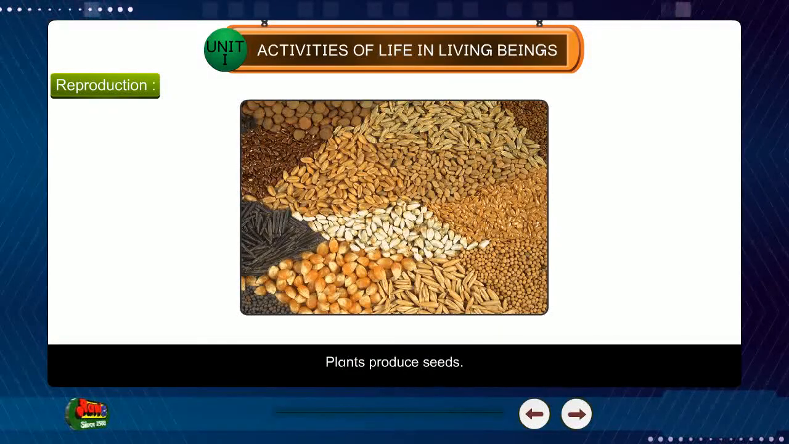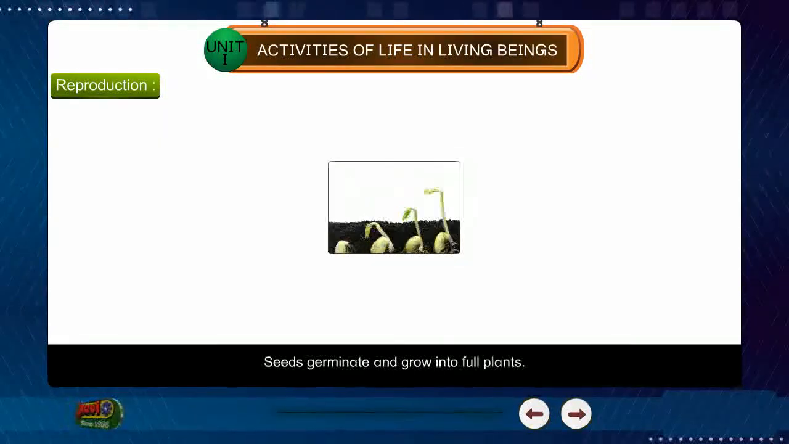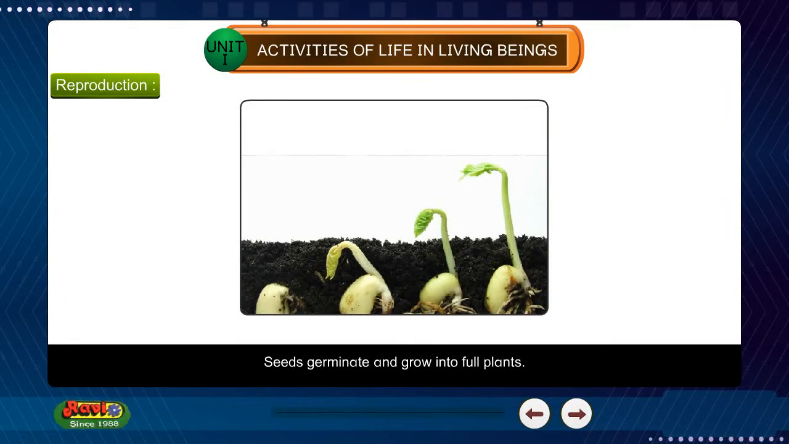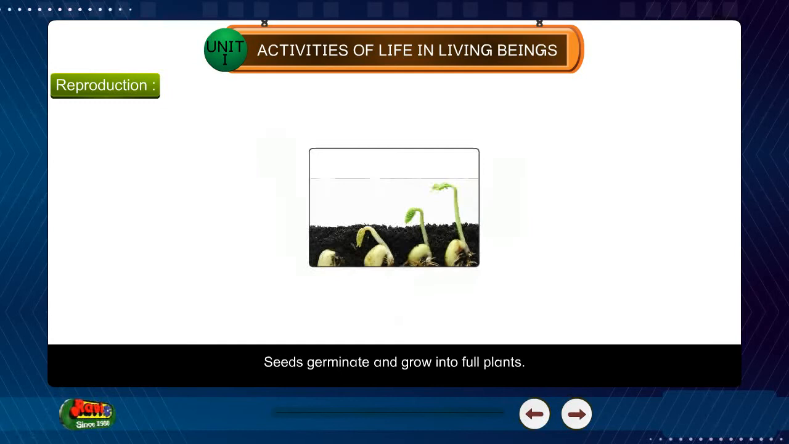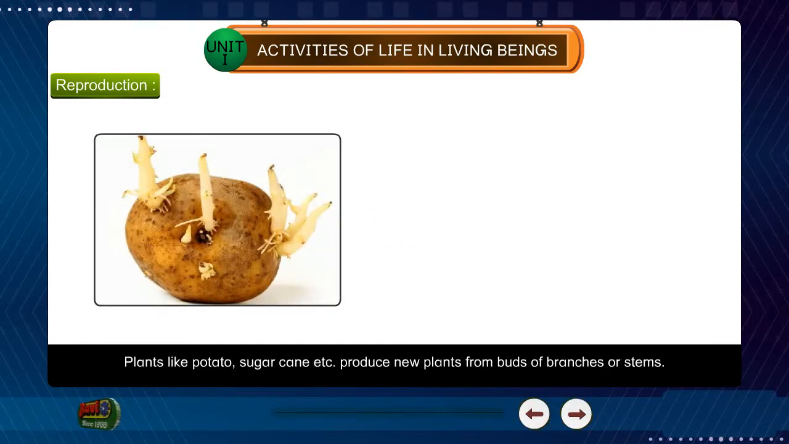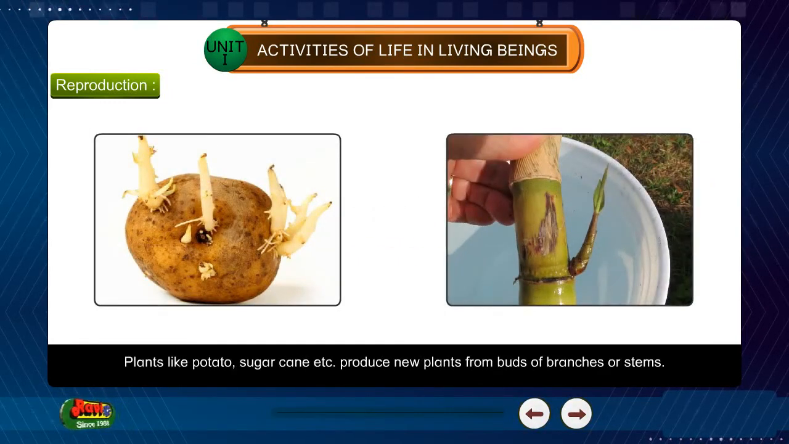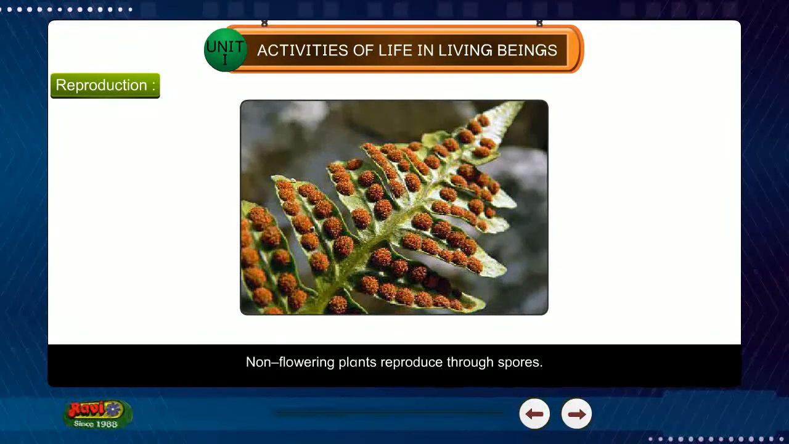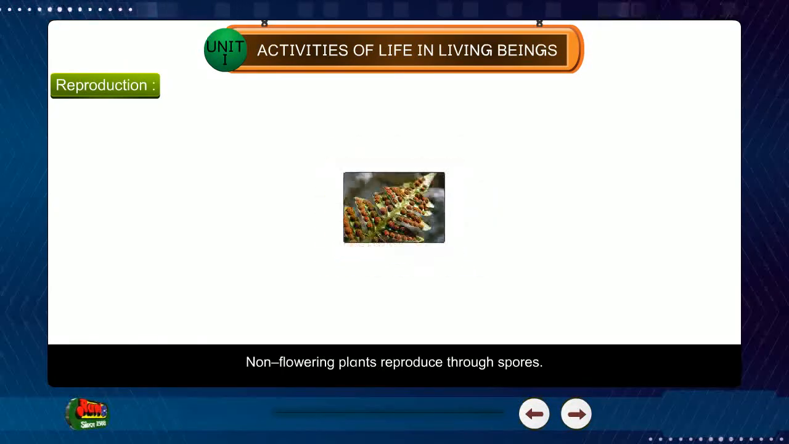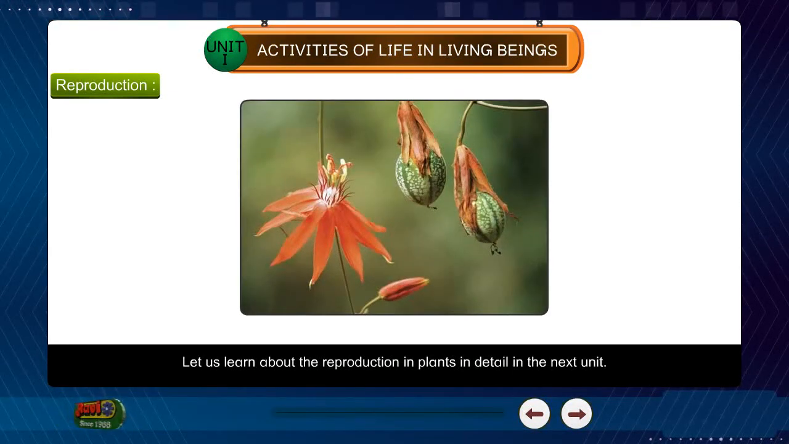Plants produce seeds. Seeds germinate and grow into full plants. Plants like potato, sugarcane, etc. produce new plants from buds of branches or stems. Non-flowering plants reproduce through spores. Let us learn about the reproduction in plants in detail in the next unit.